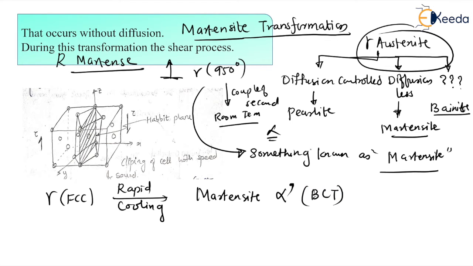So how you read this alpha dash, that is nothing but the alpha prime. देखो, gamma austenite का क्या स्ट्रक्चर FCC है, सीधा आपको क्या मिला एट रूम टेम्परेचर, जैसे आपने उसको कूल किया, you got it as the body centered tetragonal. Okay dear students, so this transformation actually is the diffusionless transformation, okay।